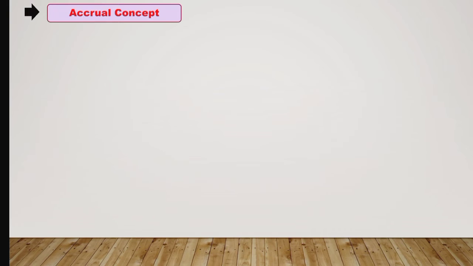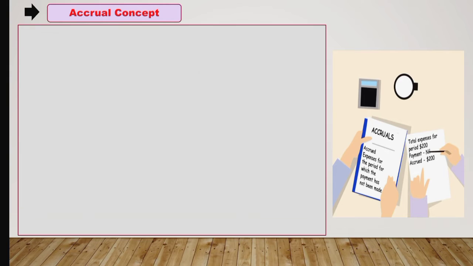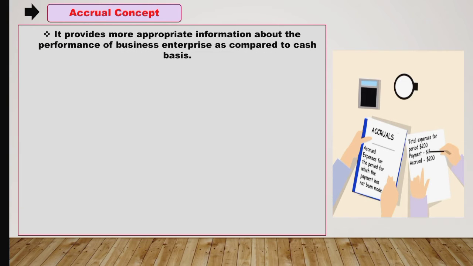Now next principle we have is the accrual concept. So in accounting, basically accrual basis is used for recording of transactions. Now what is accrual? Accrual basically includes the cash transaction as well as credit transaction. So it provides more appropriate information about the performance of a business enterprise as compared to cash basis. So accrual concept is applied equally to the revenues and expenses.